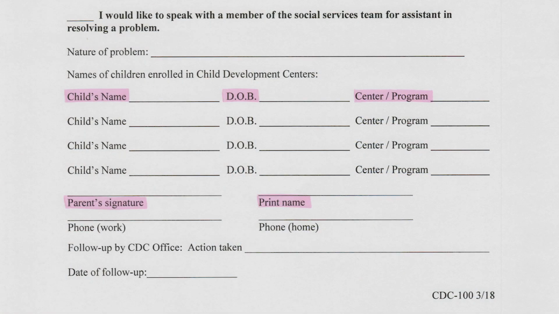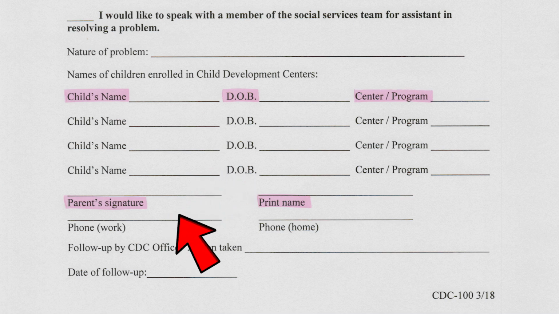On this form, we only need the information for the child you are enrolling into our program. If you have multiple children that you're enrolling, go ahead and make sure you put in every child's first and last name, the date of birth, and the program or the name of the center that you're enrolling them into. Again, if you're only enrolling one student, but you have 3 children, only put the one child's information on the form. Once you have completed this, you can go ahead and sign it and print your name.